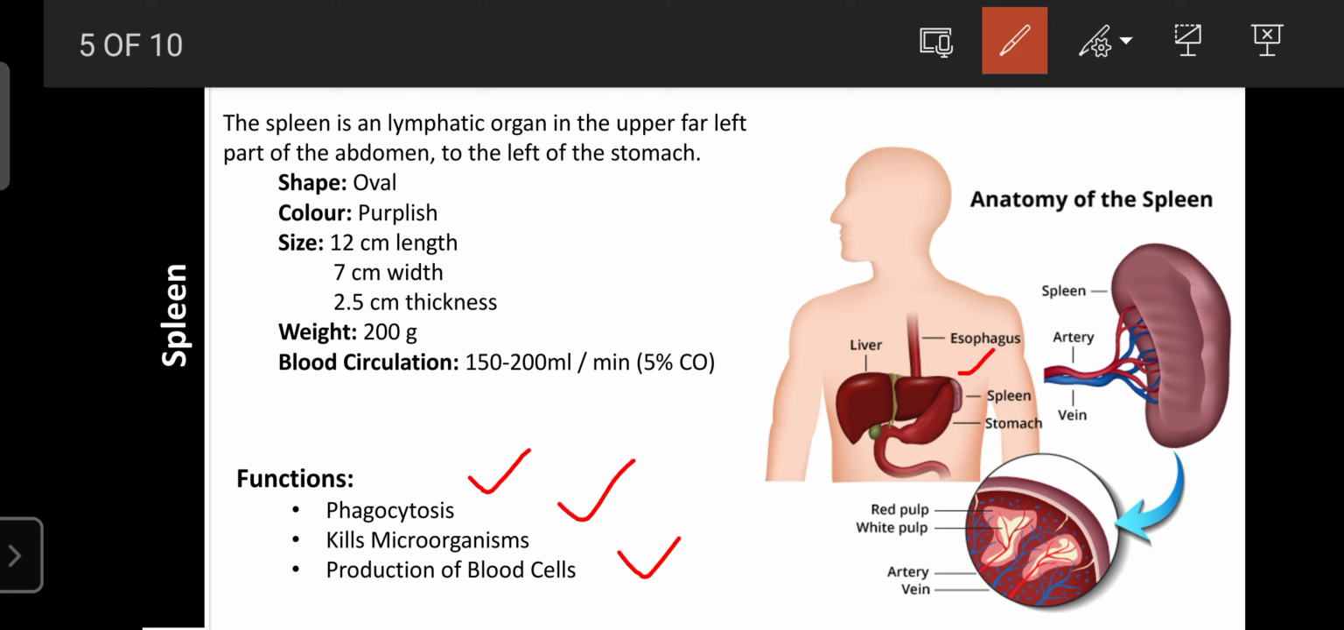The spleen consists of two parts: red pulp and white pulp. Red pulp consists of phagocytes, lymphocytes, plasma cells, and macrocytes, and white pulp consists only of lymphocytes and macrophages. So because of the presence of red pulp and white pulp, it contains various immune cells, and due to that it is involved in the regulation of immunity.